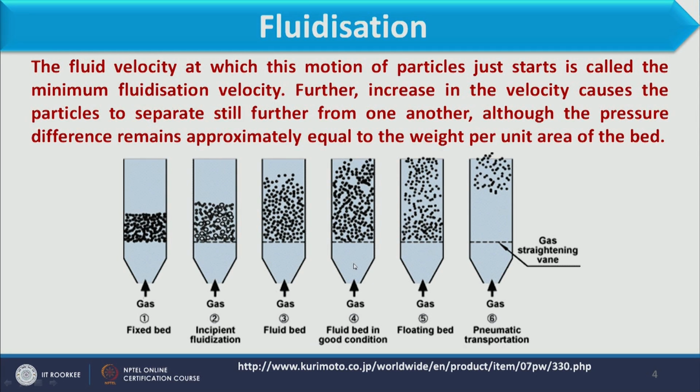With a further increase in velocity in figure 4, we observe that the particles move with the fluid, and it will be at a more fluidized state, and the bed expansion will keep on increasing in comparison to figures 1, 2 and 3. This condition we call a fluid bed in good condition.